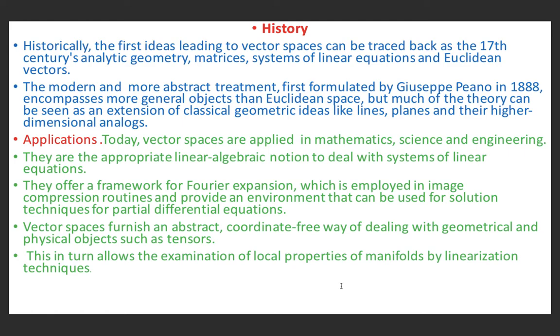The modern and more abstract treatment, first formulated by Peano in 1888, encompasses more general objects than Euclidean space, but much of the theory can be seen as an extension of classical geometric ideas like lines, planes, and their higher dimensional analogues.